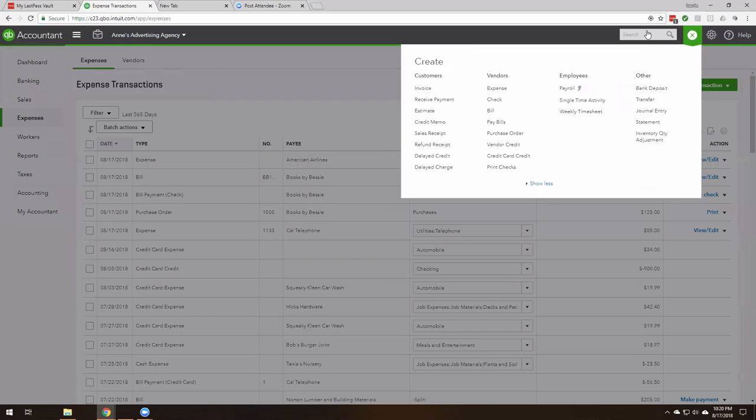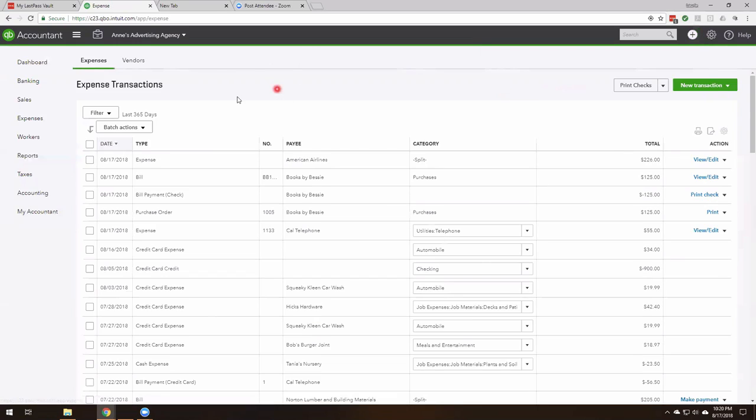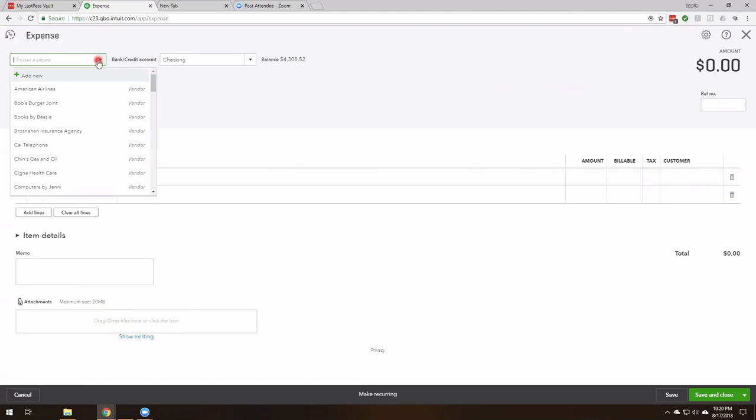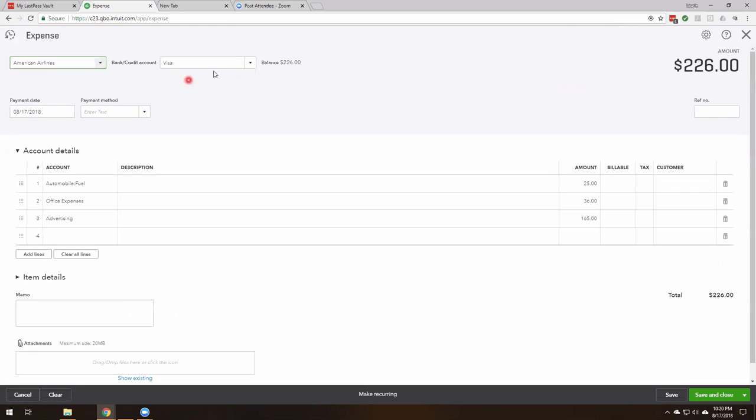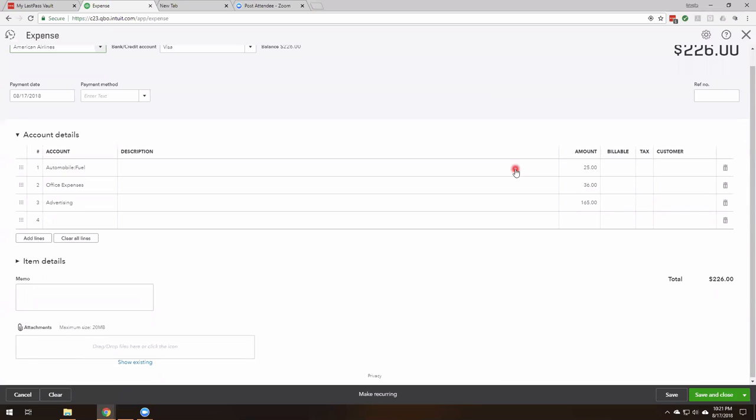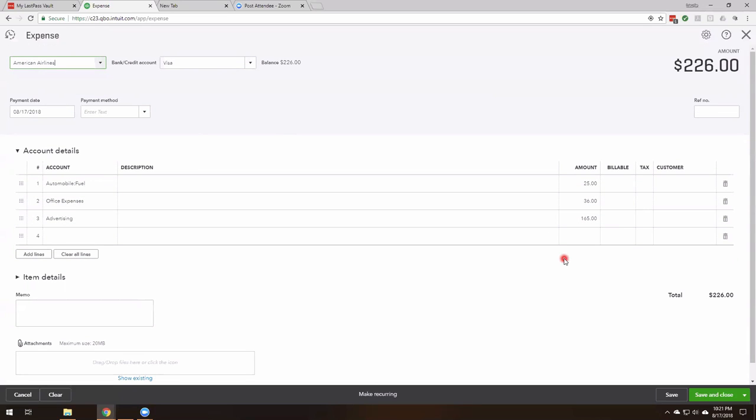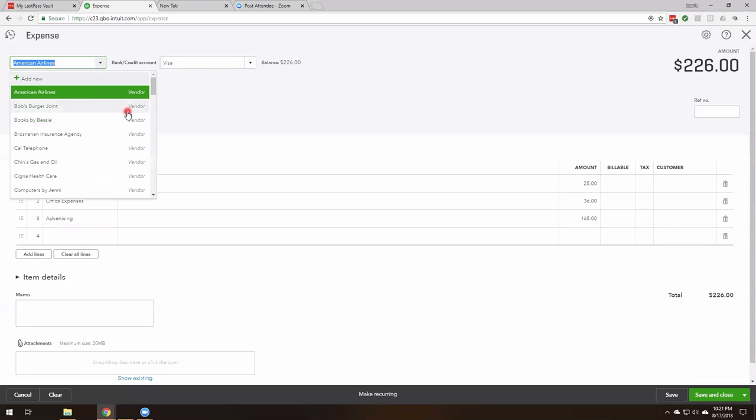Perfect. All right, another example of expense we showed you in the first part was if you're recording a transaction that was paid from your Visa card. Again, you don't have to go enter bill, pay bill. You would just record everything here. And in this instance, it's doing a pre-fill, so it's showing the last transaction that was recorded for American Airlines, and that we're going to change over here.